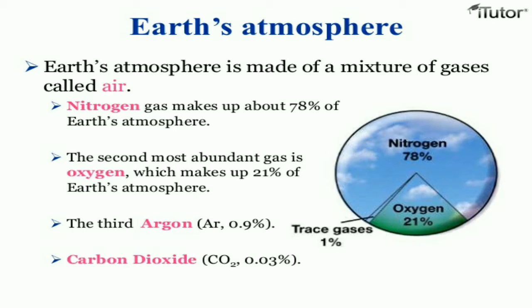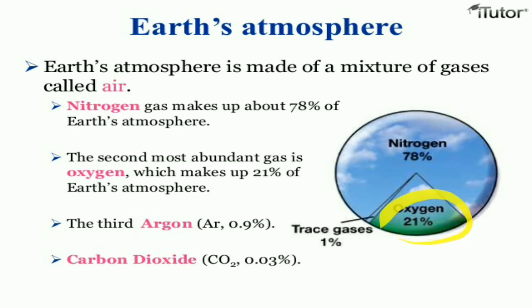Nitrogen makes up about 78% of Earth's atmosphere. Here we can see nitrogen, 78% of the gas. The second most abundant gas is oxygen, which makes up 21% of Earth's atmosphere.